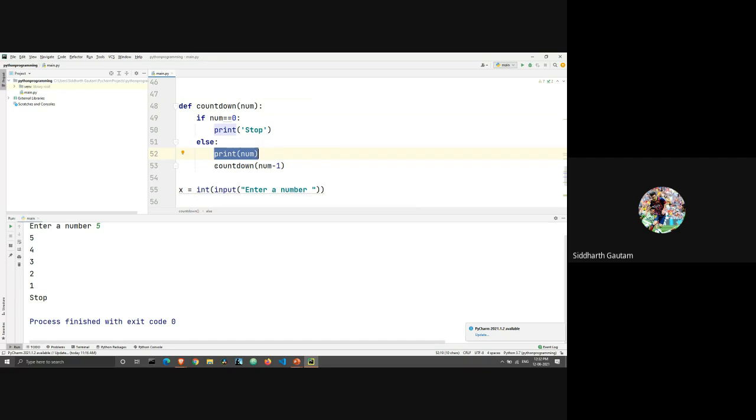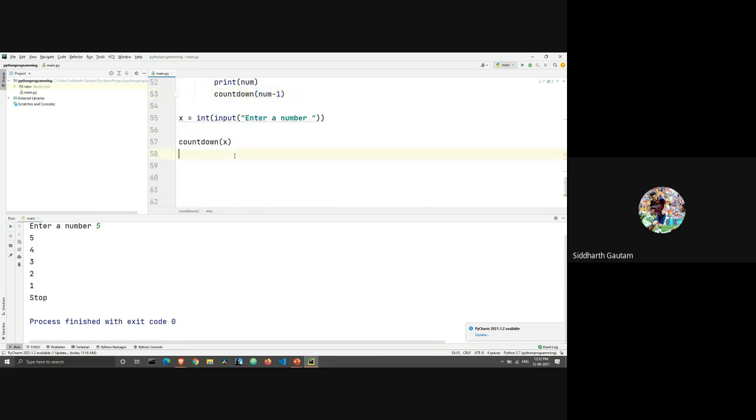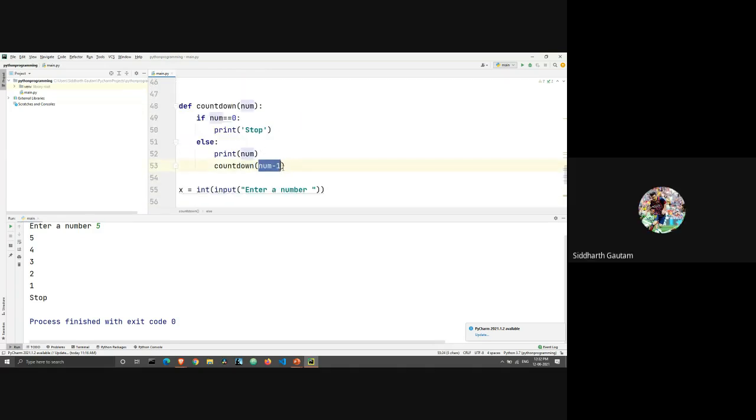When we are executing this statement, countdown num minus 1, that num minus 1 is equal to num, right? We have often seen this statement. I'm just writing the statement to show you. Num is equal to num minus 1. You've seen this statement over and over already. We have seen this in loops. You've seen this in condition statements. All right. So this is what's happening here. When you are calling the function for num minus 1, the value of num minus 1 gets passed as the value of num in the second recursive step.